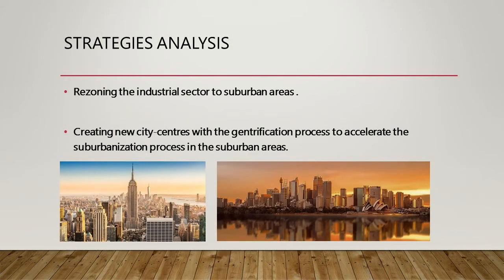Strategies analysis. Rezoning the industrial sector to suburban areas. Government has increased the land prices in the CBD. This leads to unaffordable prices for the industrial sector and it was better off moving out to more cost-efficient places. This is intensified by the policies that have been created and the motives of rezoning the sector zone. Therefore, the industrial sector was forced to move out from the city's main area, as it was better off settling in suburban areas. This can be seen by the decrease of industrial sector jobs from approximately 2 million to only 500,000 jobs. Second one is creating new city centers with the gentrification process to accelerate the suburbanization process in the suburban areas.